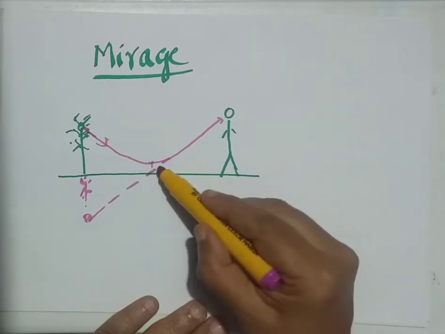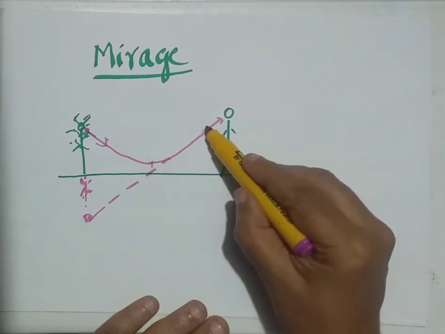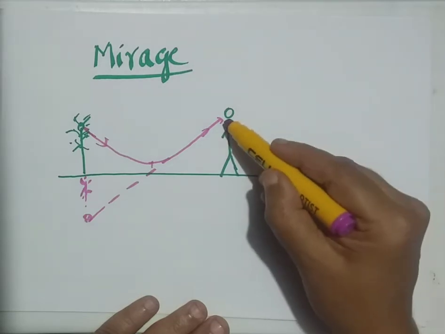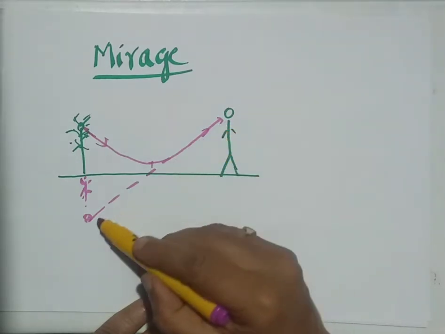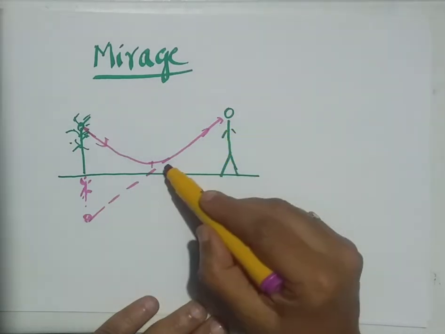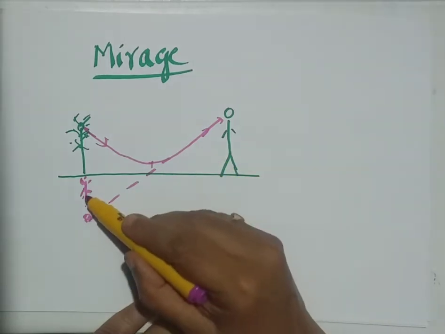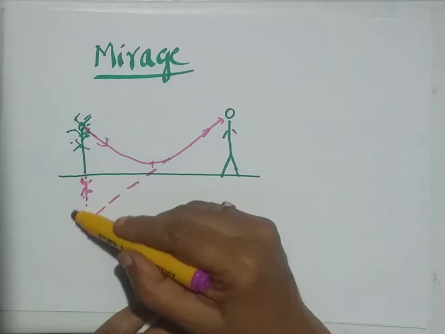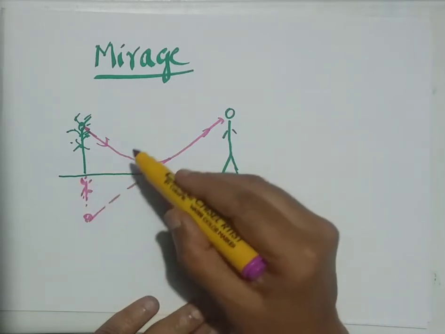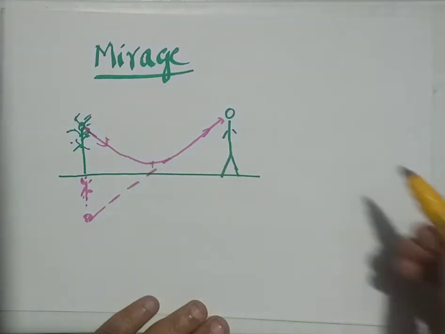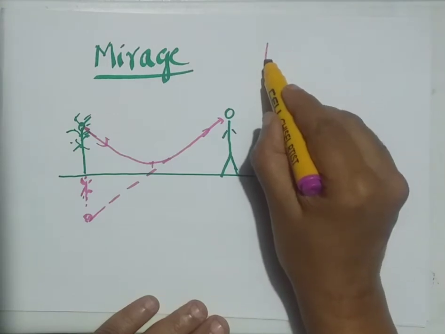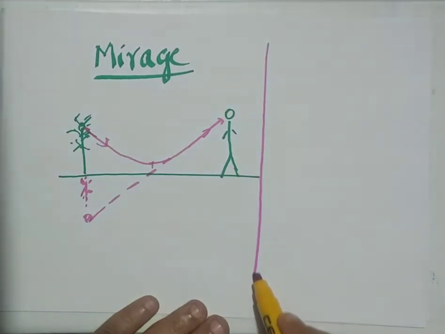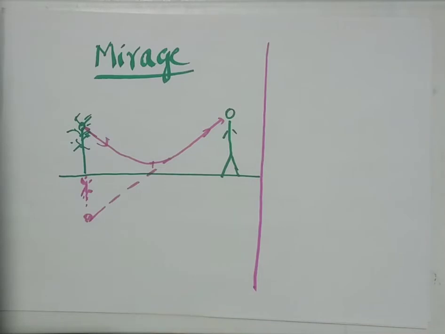At a point, it undergoes total internal reflection and starts traveling towards us. So in that direction, we observe the light rays, and we get an illusion that there is some water and it reflects the object there. So this is the formation of mirage. This is one of the natural phenomena that we can explain.